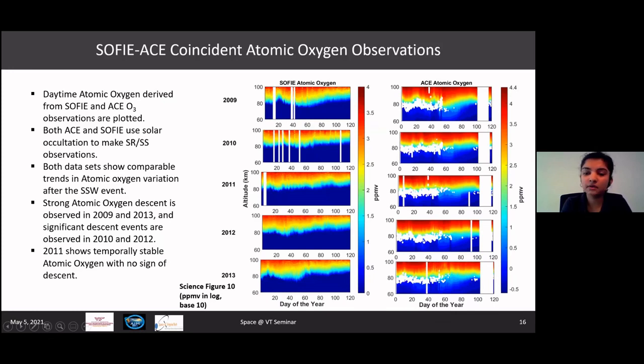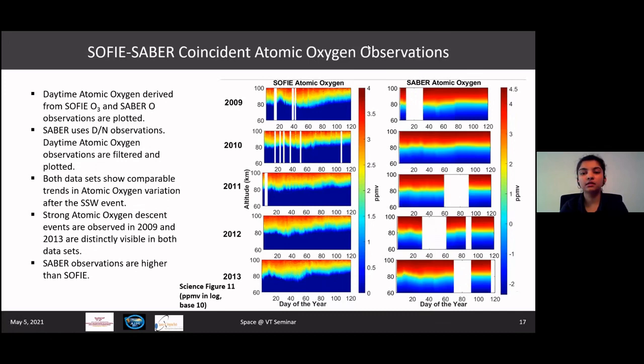In the year 2010, we see a similar trend. In the year 2011, the atomic oxygen layer is much more stable. It doesn't show any significant descent. In 2012, we again see a little descent of atomic oxygen to lower altitudes. And in 2013, a very strong descent, just like that of 2009.